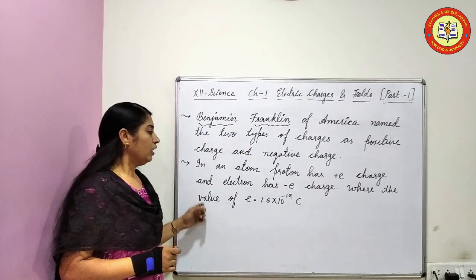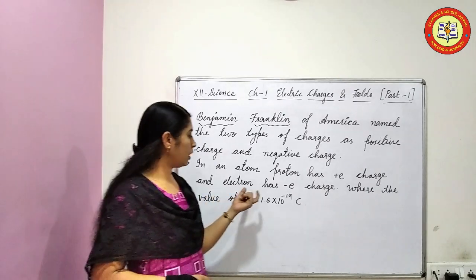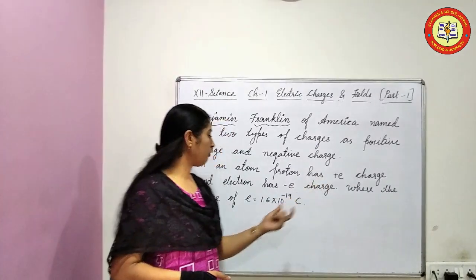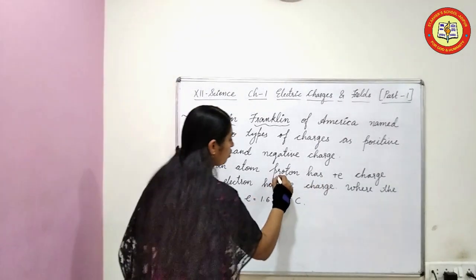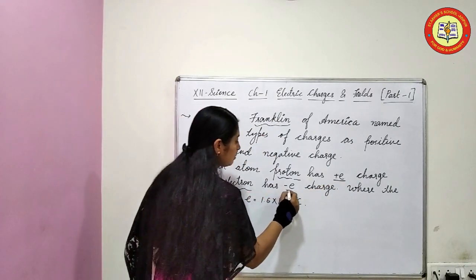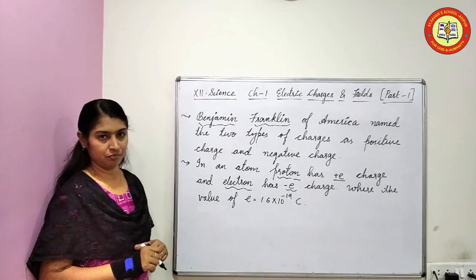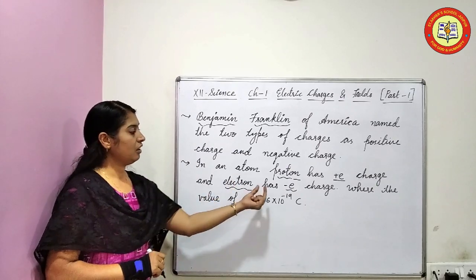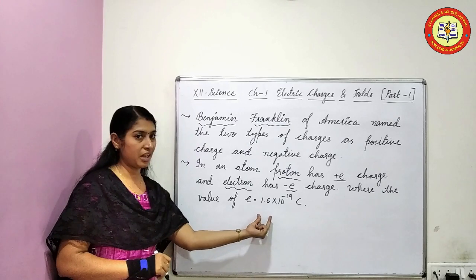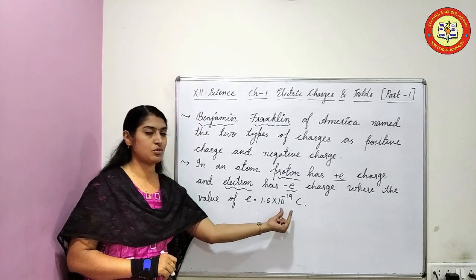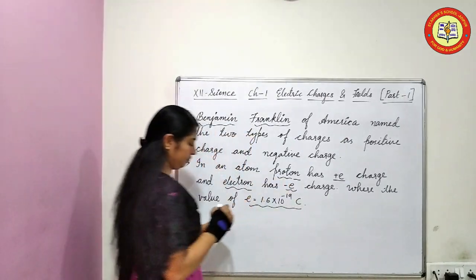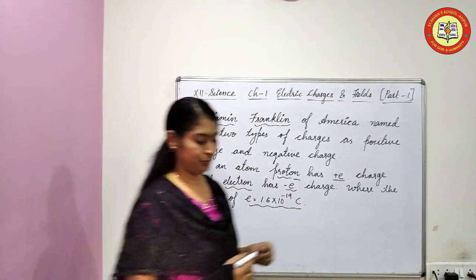Okay. So the value. See, when we write for the proton, that will be plus e, and for the electron, minus e, negative e. Okay, positive e and negative e. Now the approximate value of e is 1.6 into 10 raised to minus 19 coulomb. That's the value of e. Okay, please write it.